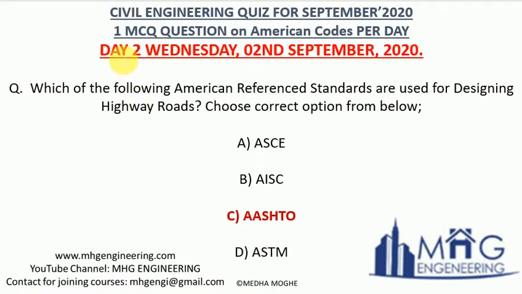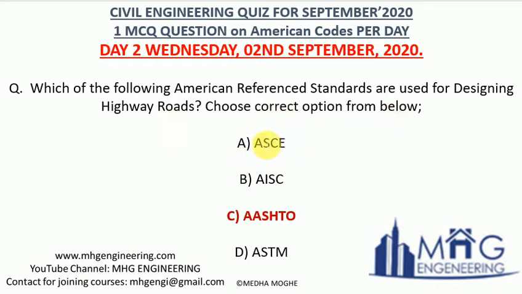Then going to day 2, Wednesday, 2nd September 2020. Which of the following American reference standards are used for designing highway roads? Choose correct options from below.